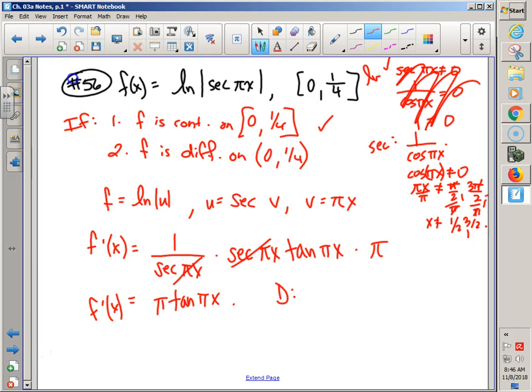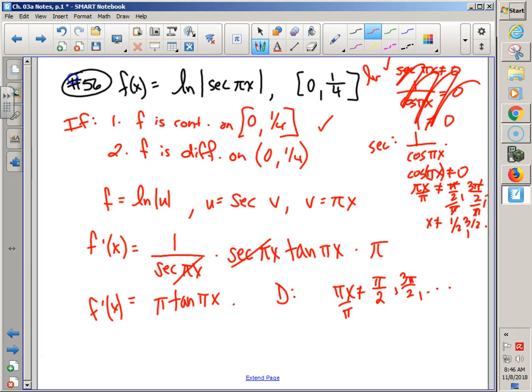So then my domain of my derivative, tangent, can't be at pi over 2. I should say, I apologize. Tangent can't be of pi over 2. So my pi x can't be pi over 2, or technically 3 pi over 2, or negative pi over 2, but there are no numbers.